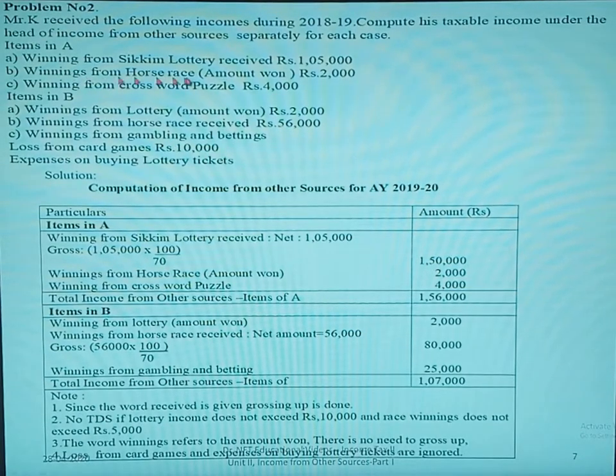Next one is winning from horse race. Directly the amount is given, 2,000. So we can write it as it is. Next one, winnings from crossword puzzle is 4,000. So we can directly record rupees 4,000. So the total amount is 1,56,000. Now coming to items in B.